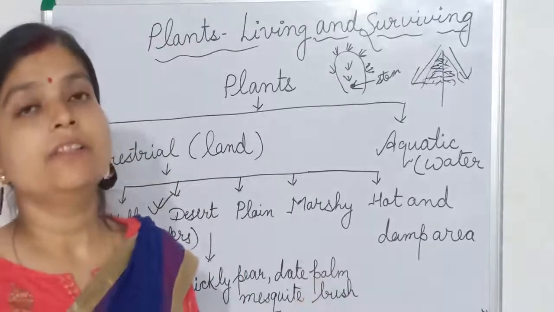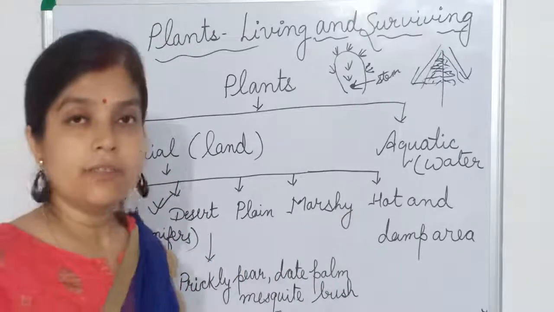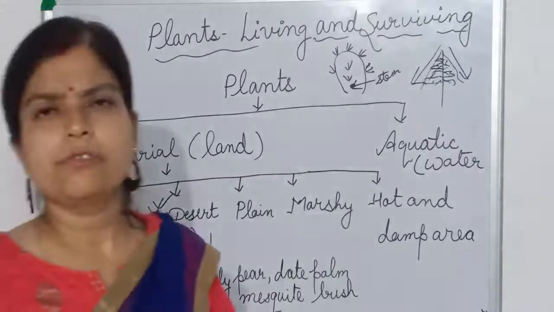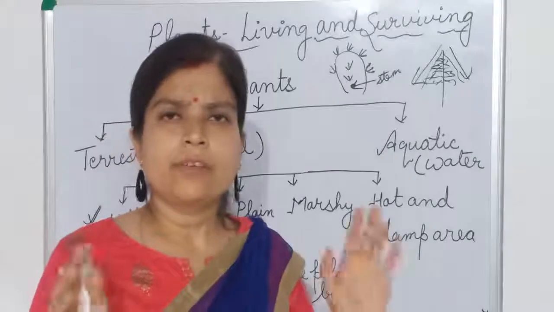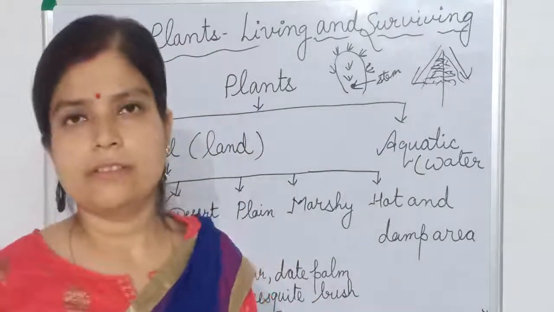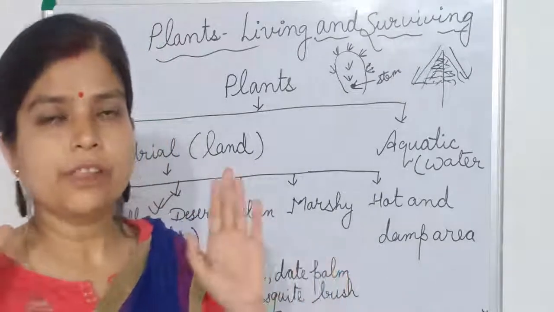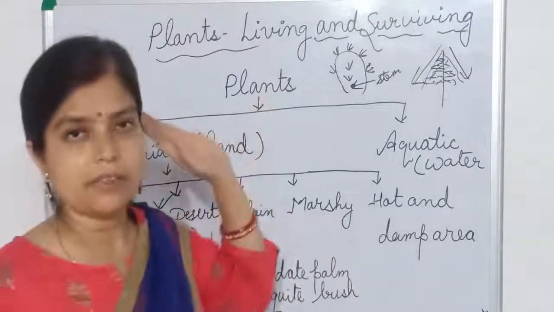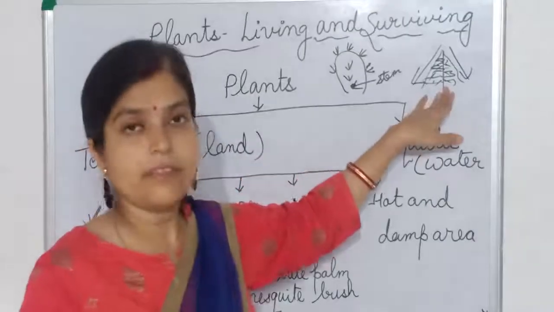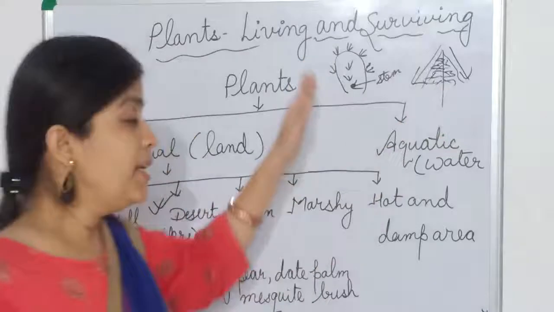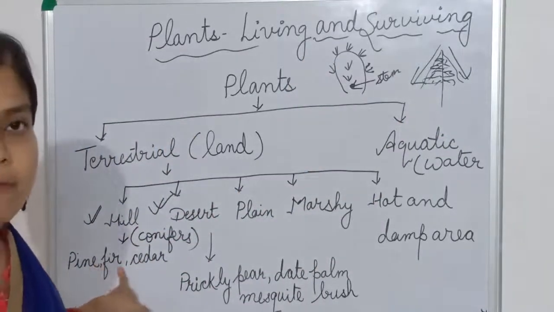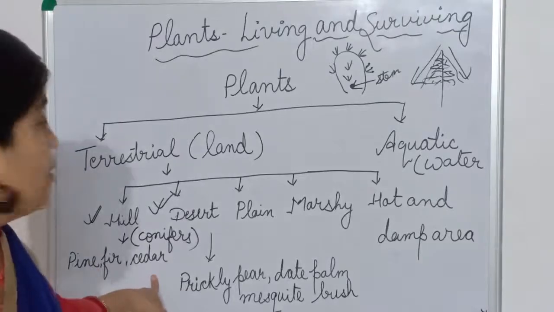That's why they are termed conifer plants. They never shed their leaves because they carry their leaves throughout the year, so they are known as evergreen plants also. Next, the examples of hilly plants are pine, fir, and cedar. Pine, fir, and cedar are the examples of hilly plants.